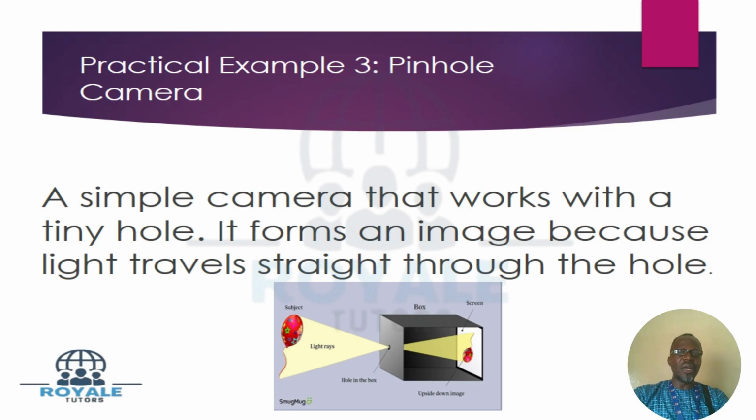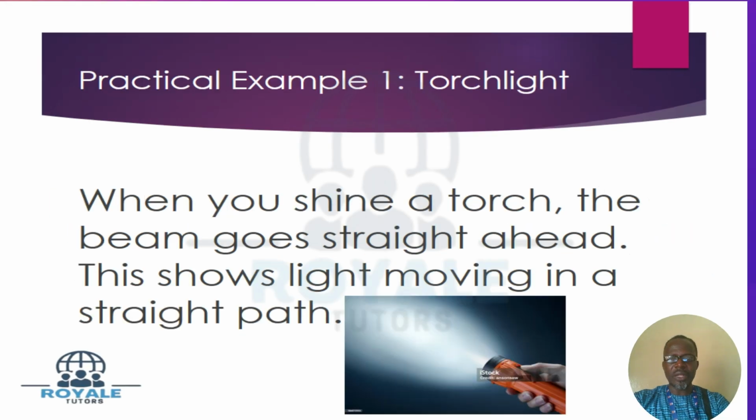Don't forget what I'm trying to explain. I'm trying to explain the fact that light travels through a straight line, and I am giving you practical examples to demonstrate it. I talked about the torchlight. When you flash the torchlight, it travels in a straight line.